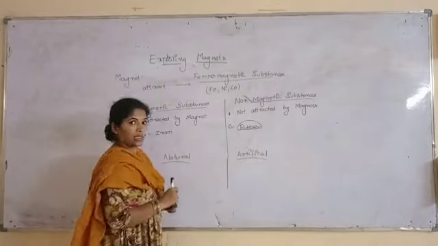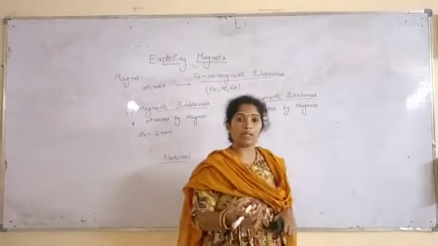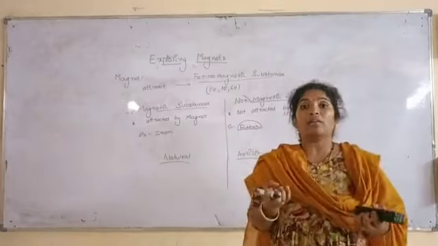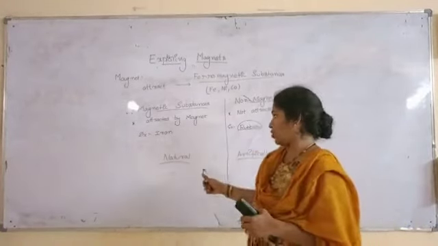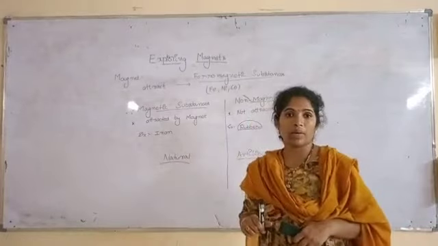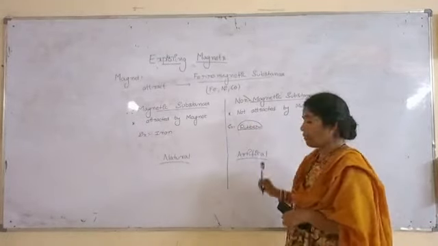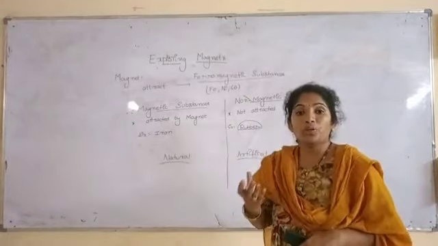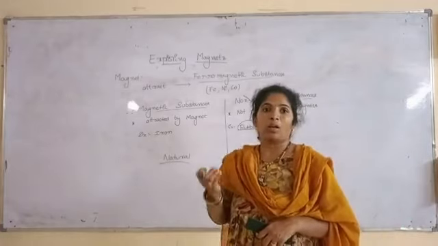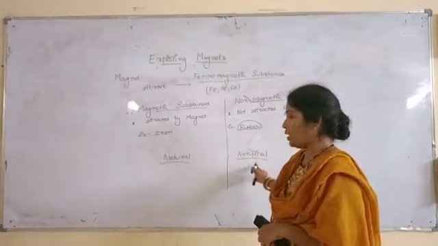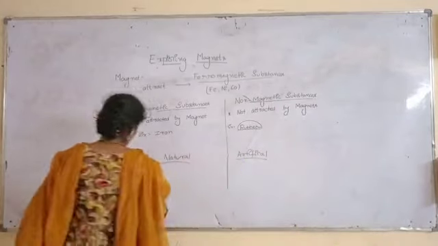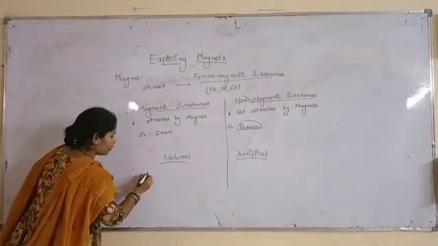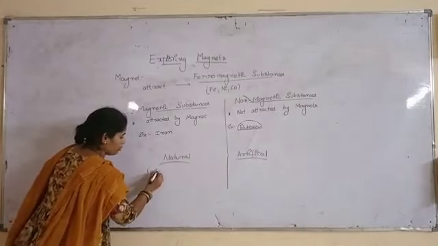If any substance has a magnetic property, that is, an attraction property of its own, then it is called a natural magnet. Artificial magnet means when we induce a magnetic property in a substance, then we call it an artificial magnet. Natural magnets, for example, lodestone.